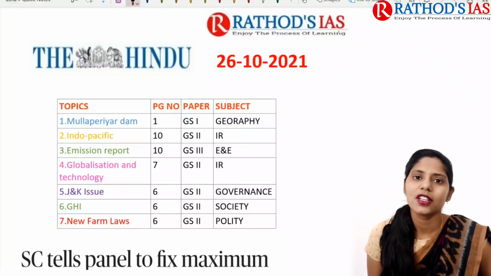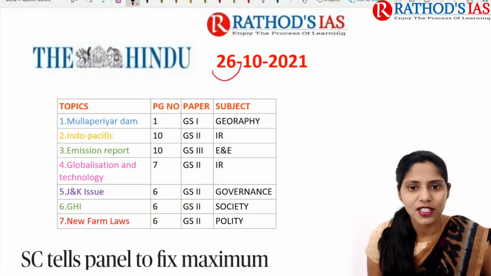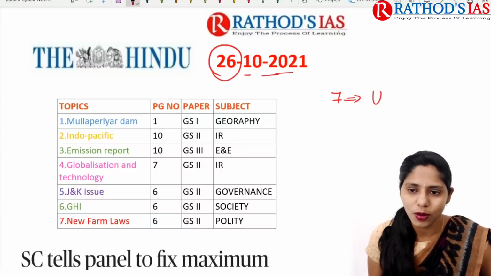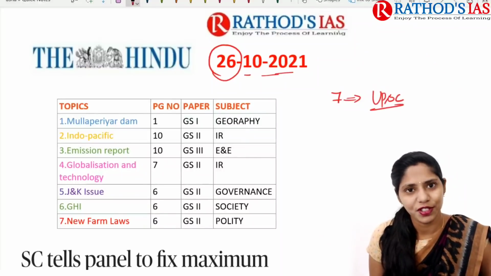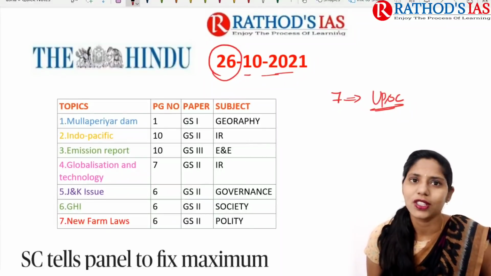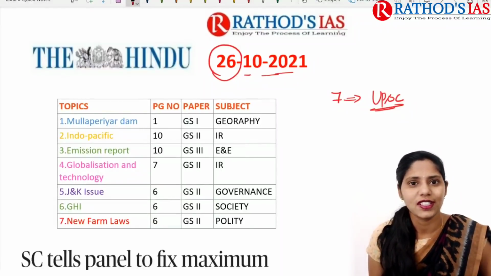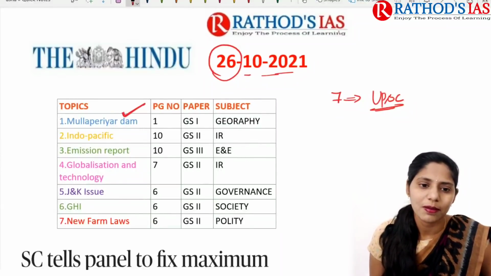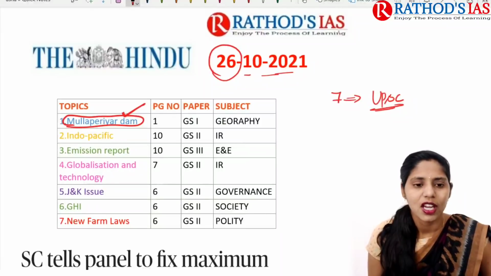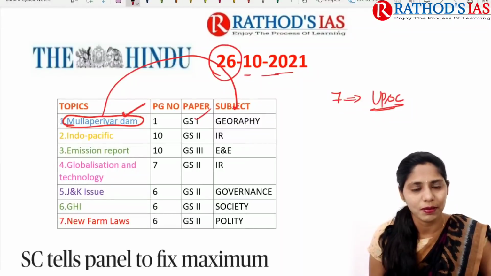Today in this lecture, we are going to discuss current affairs of 26th October 2021. In this lecture, we are going to discuss 7 topics which are very much relevant to UPSC. So now let us try to see which are the topics that we are going to discuss in this lecture. So first one, it is about Mullaperiyar Dam. So here we need to know some important facts regarding this dam. Okay, so this will be important from our geography, which comes under GS paper 1.